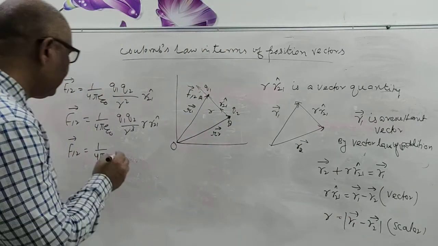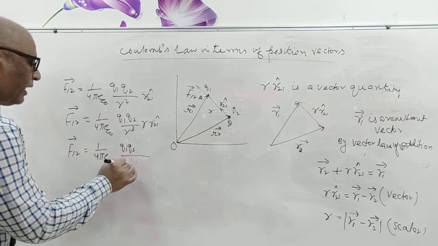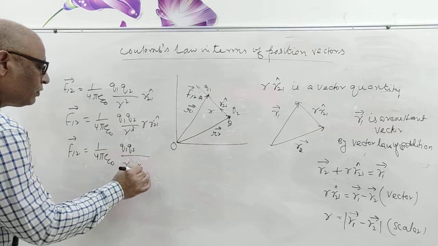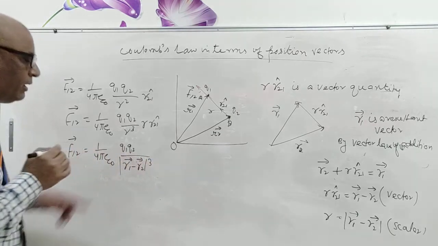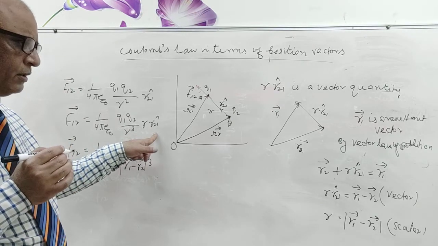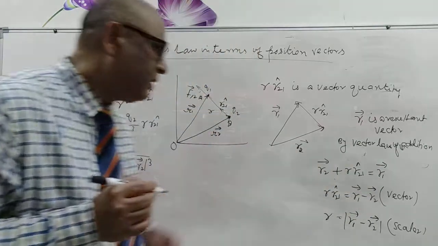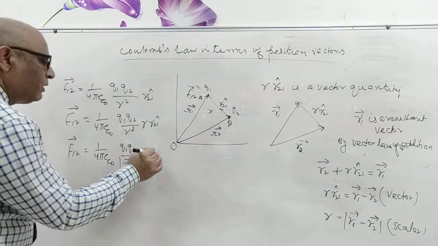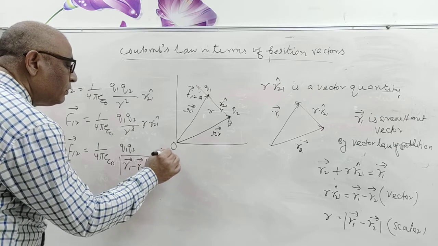So simply write here Q1, Q2 and R1 minus R2 vector, and here modulus and power 3. But this is the vector R21 cap, and this is equal to R1 vector minus R2 vector. So here write down R1 vector minus R2 vector.